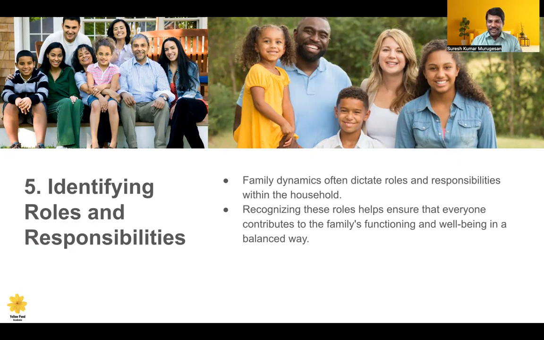And when we recognize the roles and responsibilities of the other members, and that is acknowledged properly, the family function will be good, and the family will be moving towards well-being.